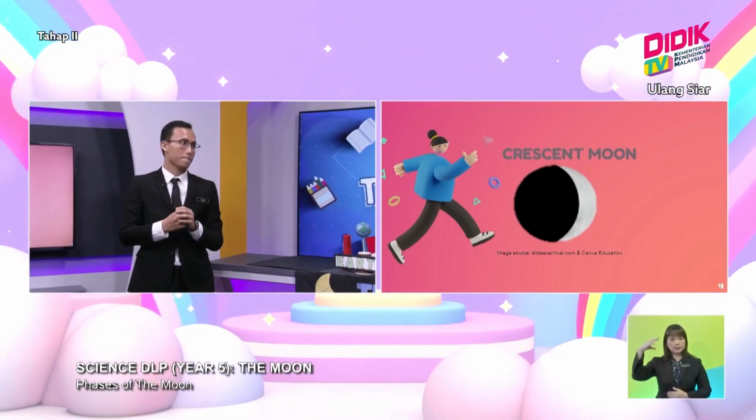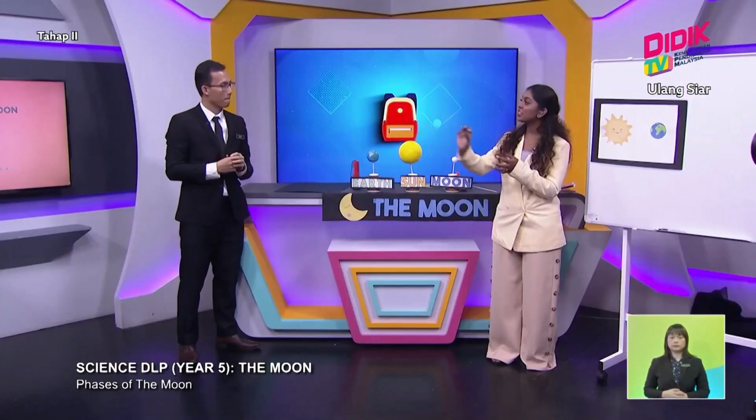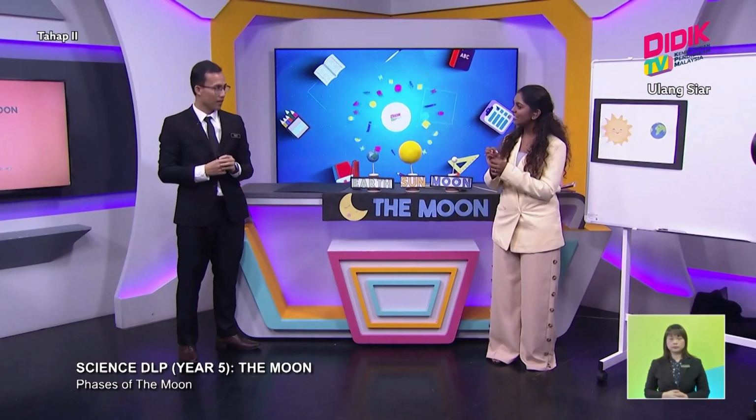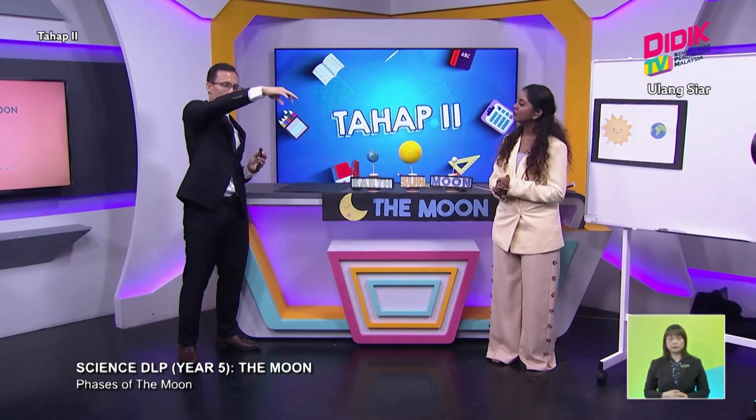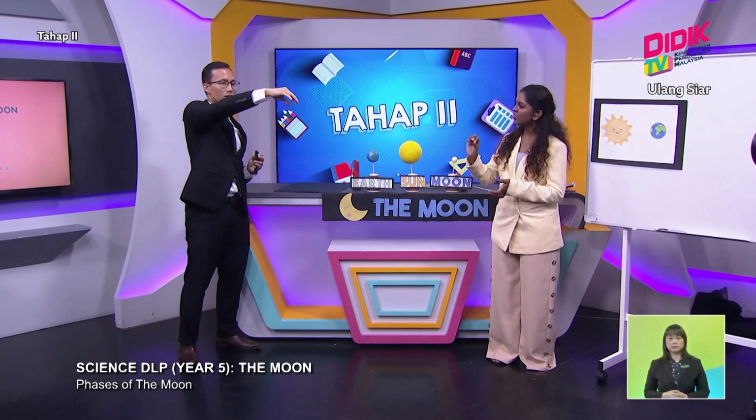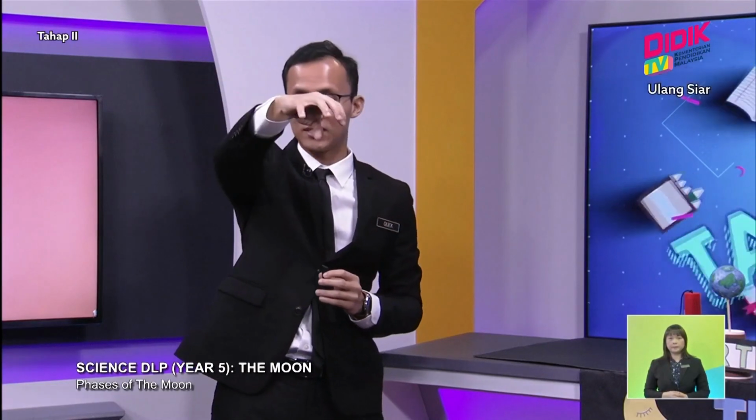Like how you mentioned in terms of the moon rotating and revolving, right? Yes, it will rotate and revolve. Because of that, the moon changes its position. When it changes its position, there are some lights that can be reflected onto Earth. All right, understood. So this is the inverted C moon, which is called the crescent moon.